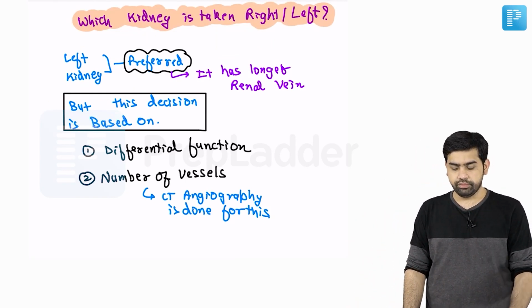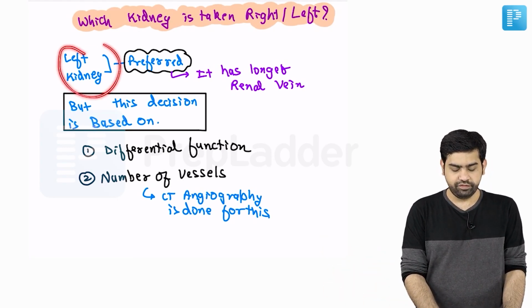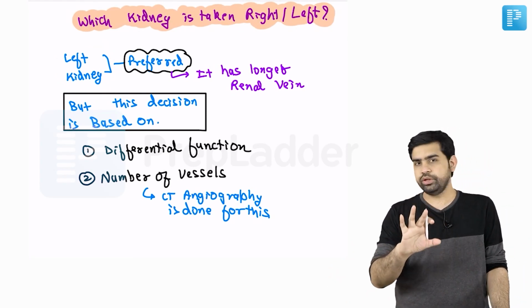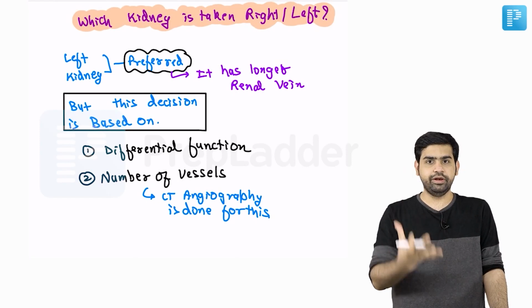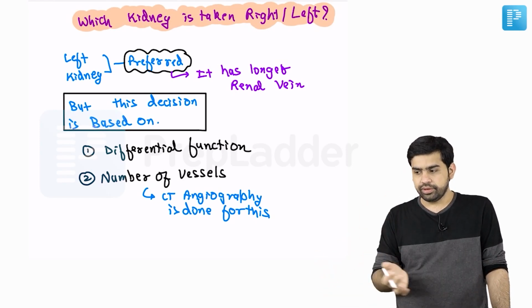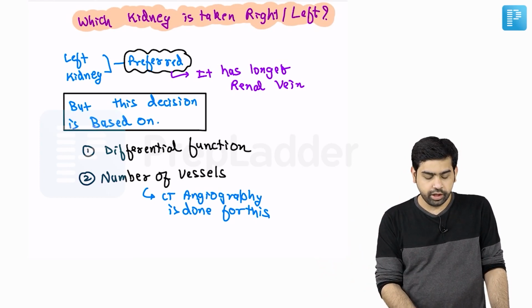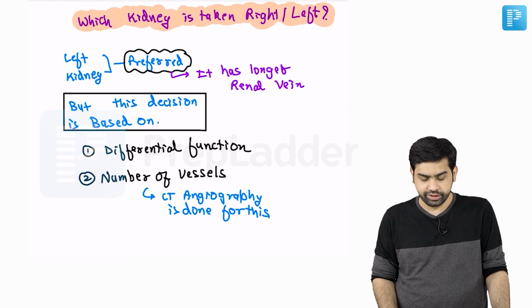Which kidney should be taken, right or left? If given the option, obviously we would prefer to go ahead with the left kidney. I'm sure you must know the reason for that. Why do you want to take a left kidney? Because it has a longer left renal vein, obviously, right? We want a bigger vein so that we can be a bit more leisurely in the anastomosis and everything. So this is preferred because it has a longer left renal vein.